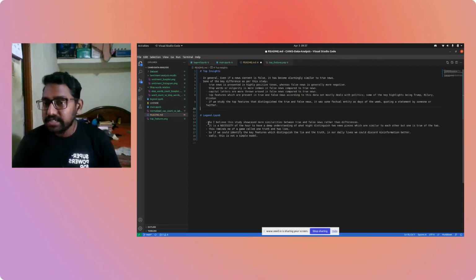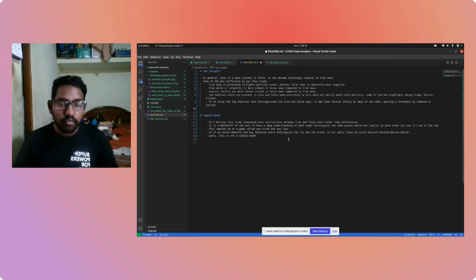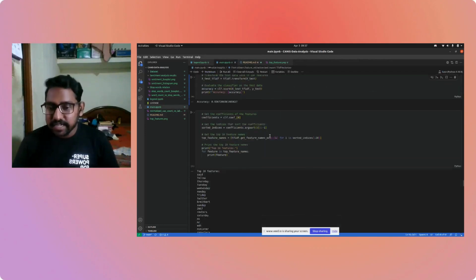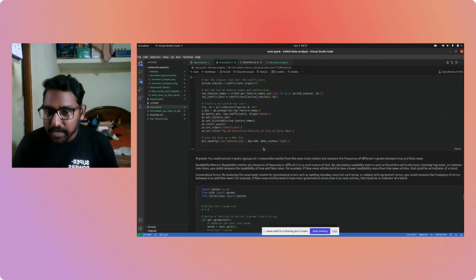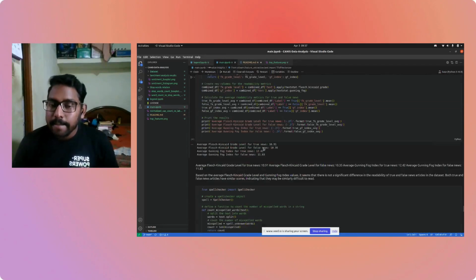But right now, this data set basically shows us that most of them are really similar. Apart from two or three things such as my sentiment analysis model and the stop words count, I think all the other features such as word count and punctuation use were all very similar. And for some of the technicalities, such as the n-grams or the average Gunning Fog index, we see that the false and true news are actually very close.